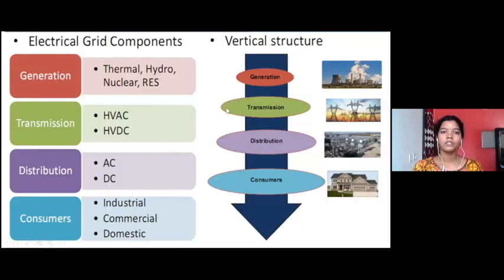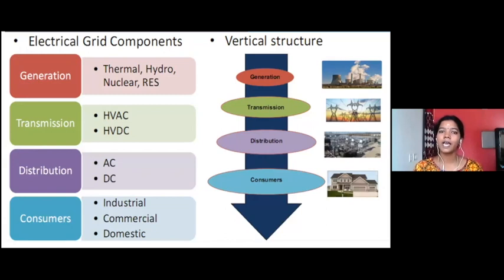Well, so as we have seen already, these are the four important parts which we have in the vertical structure of the electrical grid: generation, transmission, distribution, and consumers. So we are going to bring about intelligence in each and every part. There are a lot of advantages and drawbacks in bringing about the smartness in the consumer side, because once you bring it on the consumer side, all the consumers should understand the information infrastructure. Then only they can easily bring about the smart grid concept.